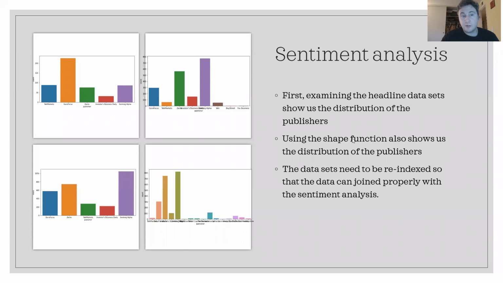So just in the initial analysis, I did decide to look at just a couple of features of the data, and I looked at the distribution of publishers here for each of the different stocks. So we have Cisco Systems, Duke Energy is right here, JP Morgan Chase, and Southwest Airlines. Using just a little bit of code here, I was able to create these graphs and take a look at the shape of the data, which shows a very similar story.